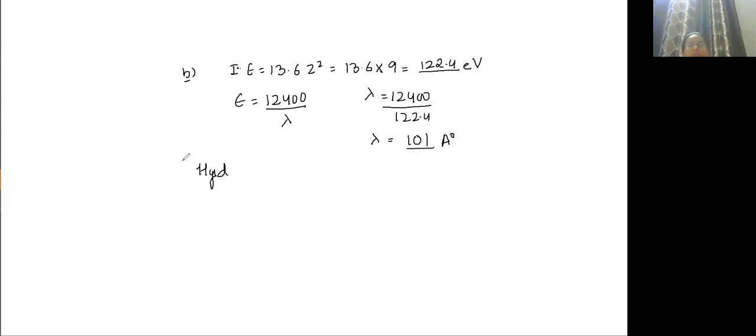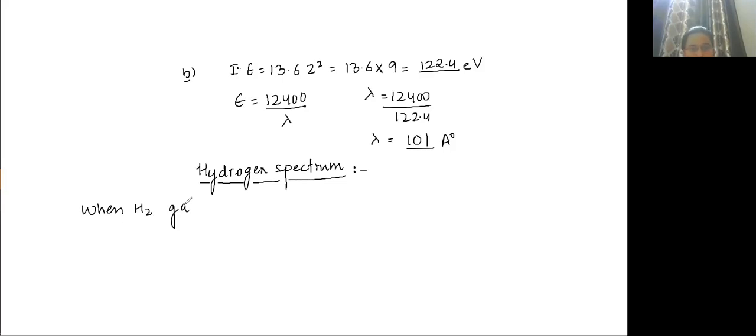Now write down the next heading, hydrogen spectrum. Now what is hydrogen spectrum?